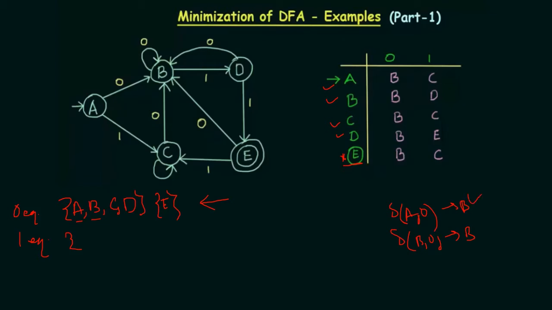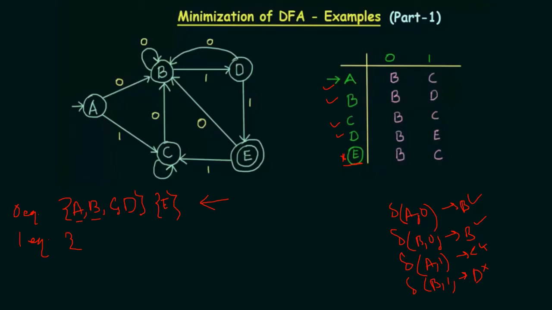So this is accepted. But it is not over yet because we need to see delta A comma 1 is producing C, and delta B comma 1 is producing D. Now these two are same, these two are not same. But according to the previous slide, we have seen that even if both of them are not same, if they are non-final states, you can consider it.